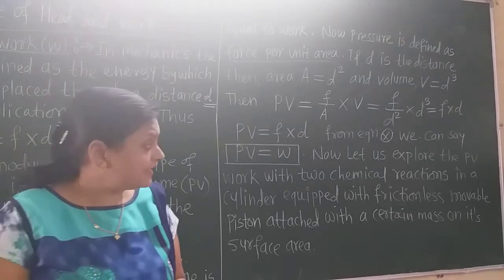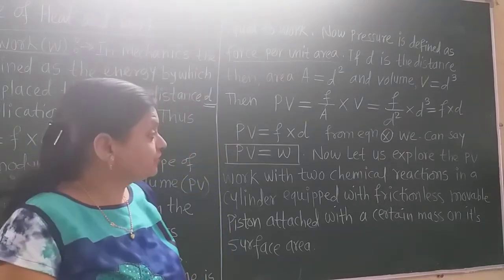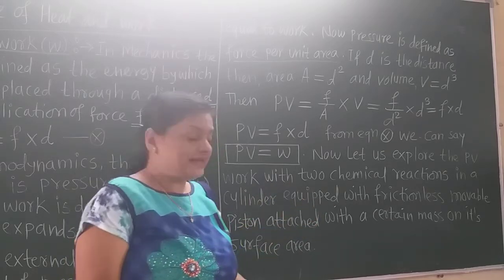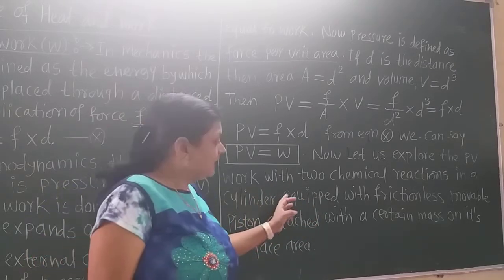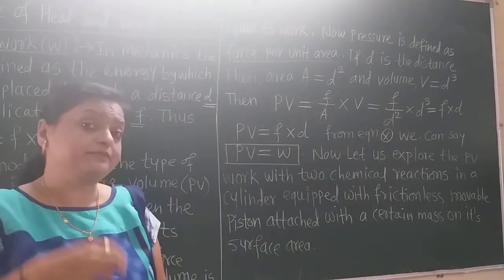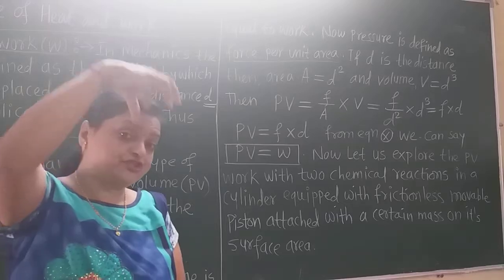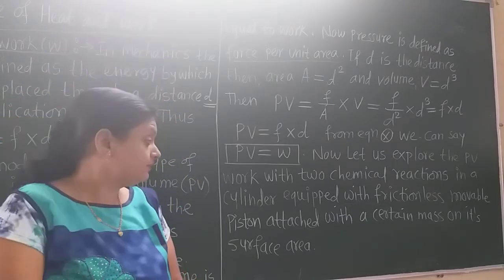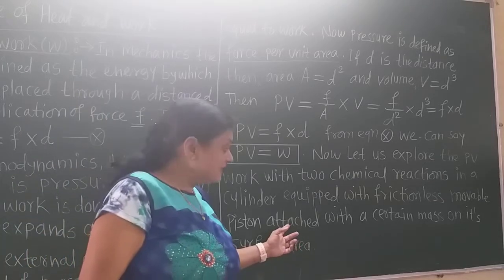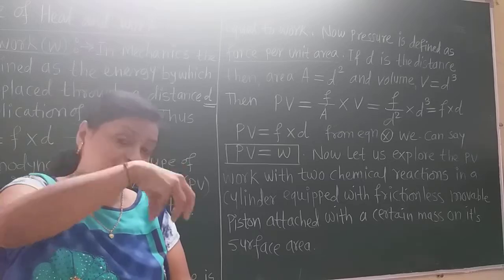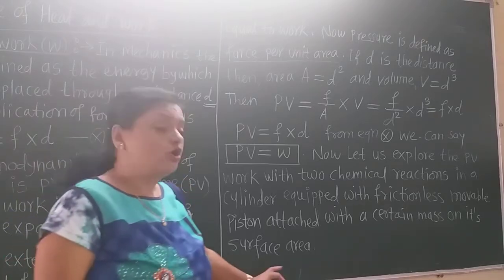Now let us learn two different chemical reactions in a cylinder equipped with a frictionless movable piston. Frictionless means there is no friction when the piston moves from the upward direction to the downward direction in the cylinder, and the piston is attached to a certain mass that is put on the surface of that area.